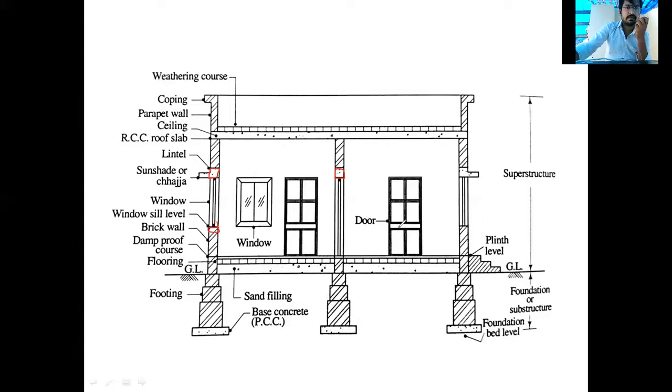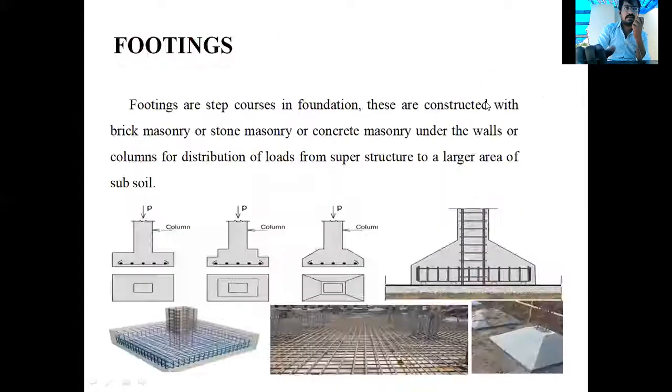Next, the third one, sunshade. You all know sunshade. It is a projection that comes outside the house. That is a sunshade, right? Sill, lintel, sunshade. Sill is provided at the bottom of the window, the lintel is provided at the top of the window, and the sunshade is provided outside the building. Got it? Next, we'll see each one in detail.